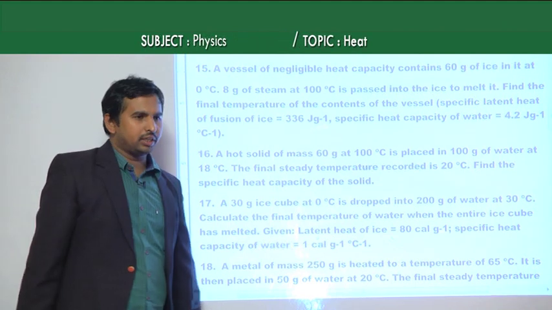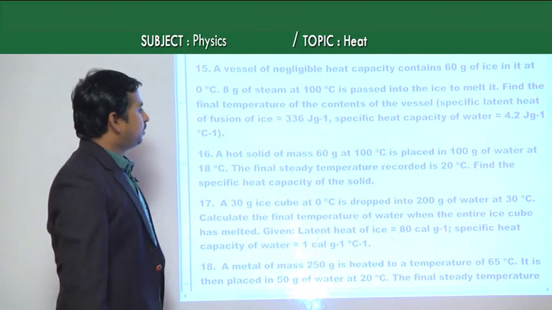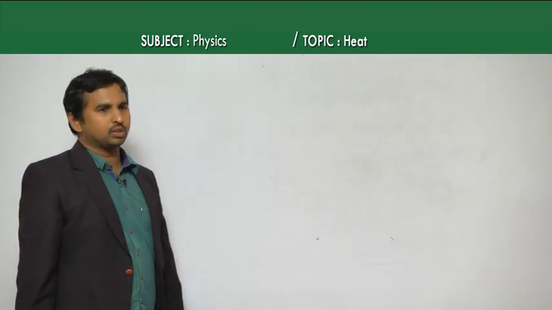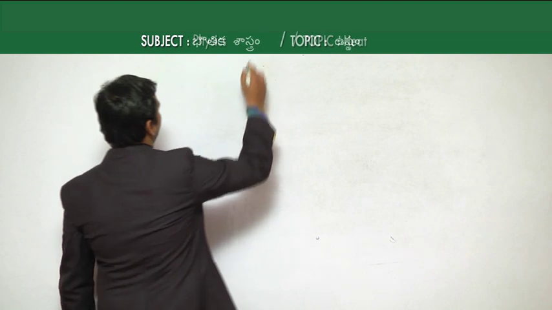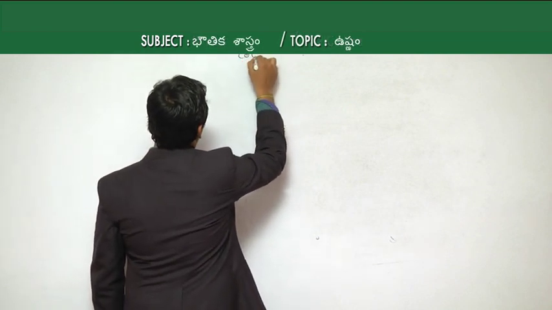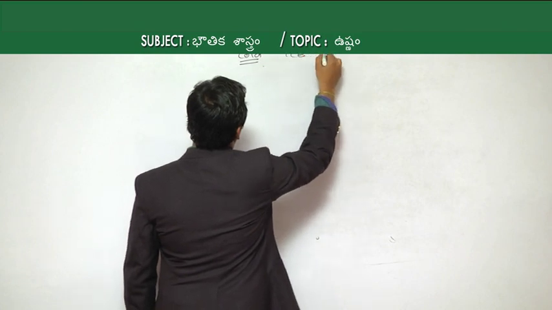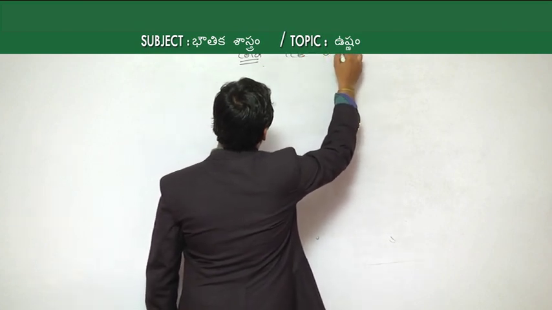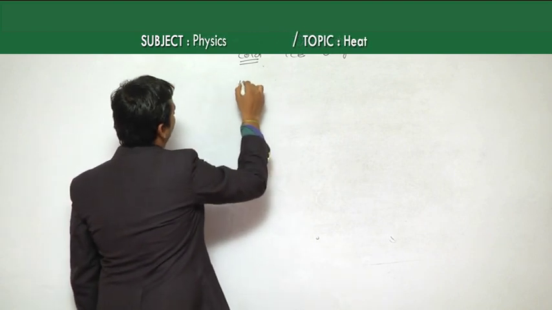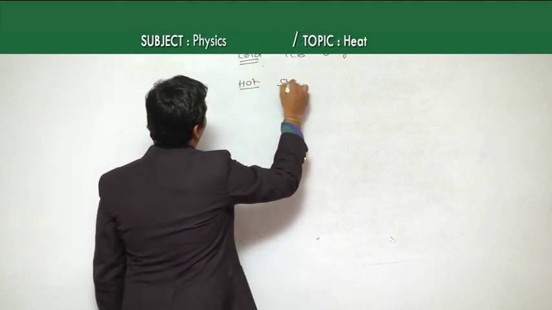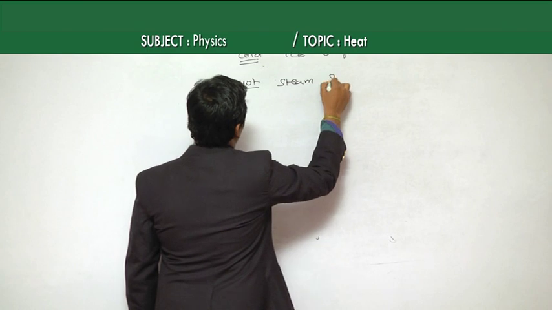So, the given question is about ice at 0 degrees Celsius and 8 grams of steam. The cold body is the ice, which is 60 grams, whereas the hot body is the steam, which is 8 grams.